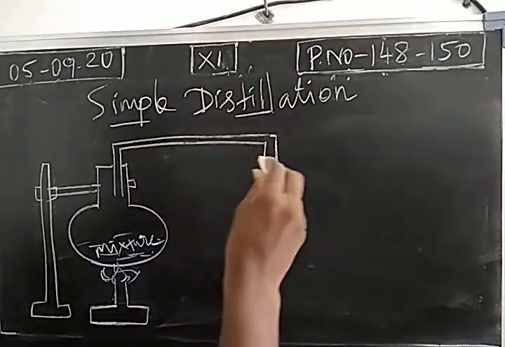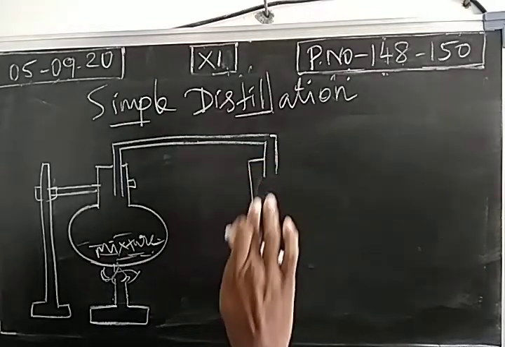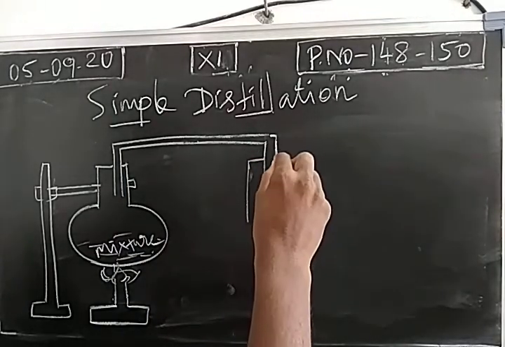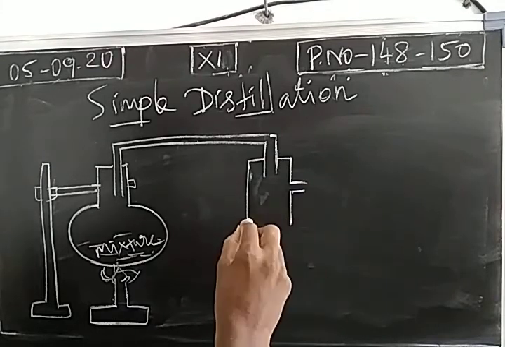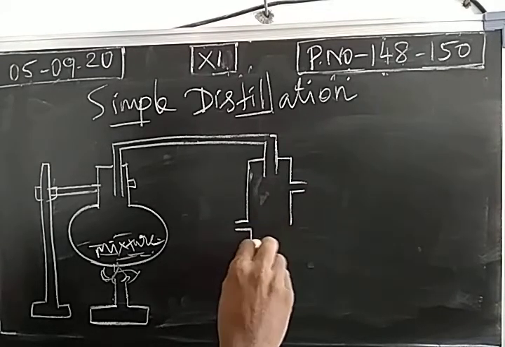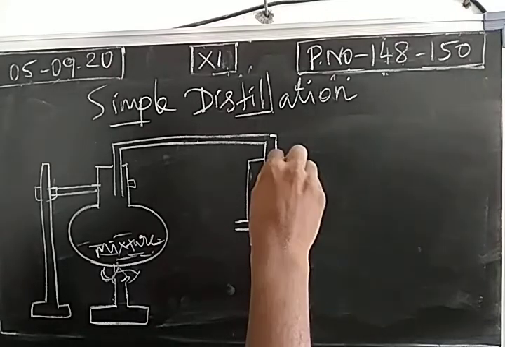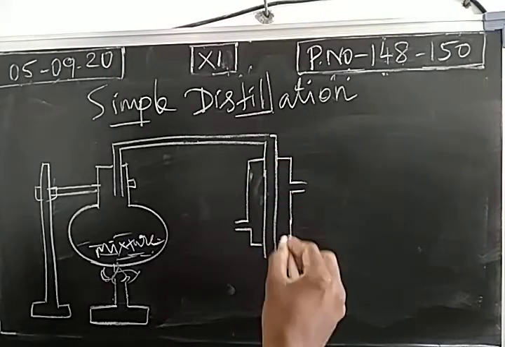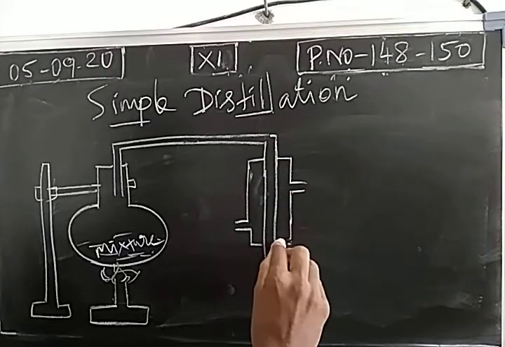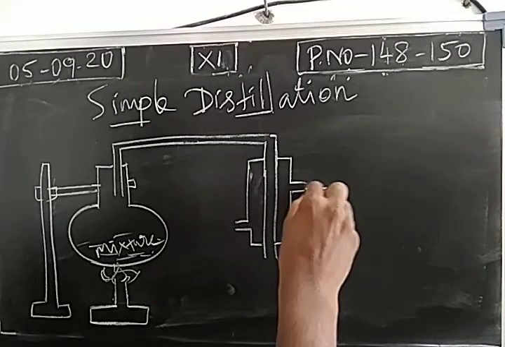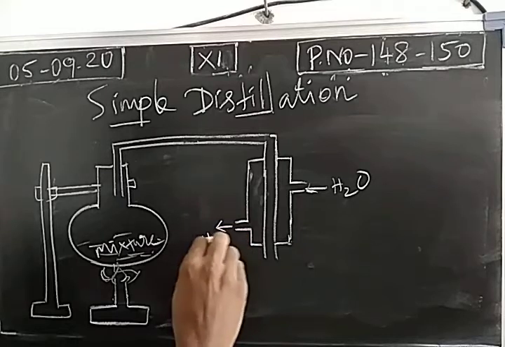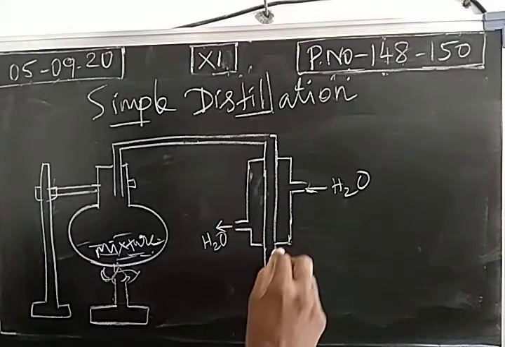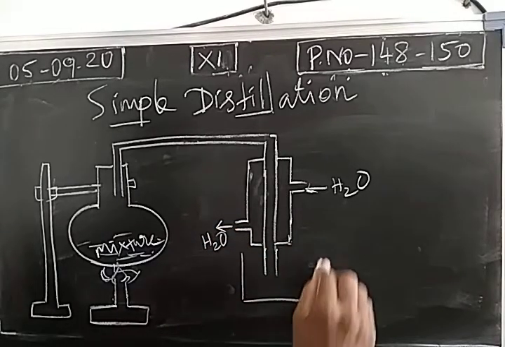Then this is a delivery tube. Next, there will be a water condenser. And we have a receiver.